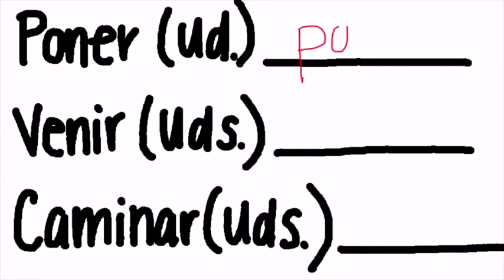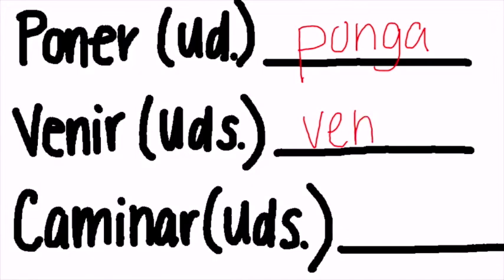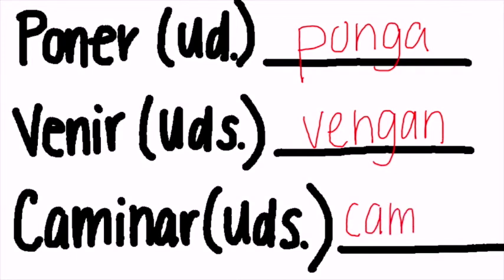Here are the correct answers. The usted form of poner should be ponga. The ustedes form of venir should be vengan. And the ustedes form of caminar should be caminen.